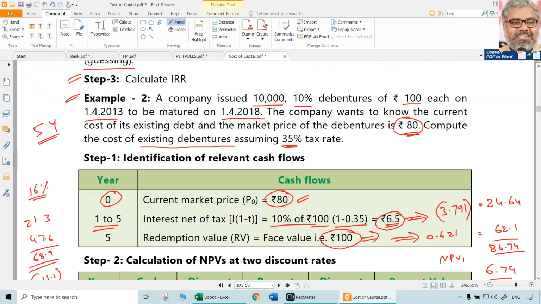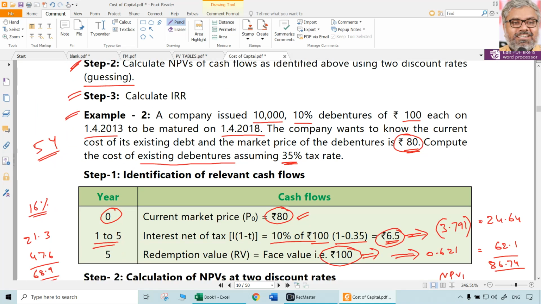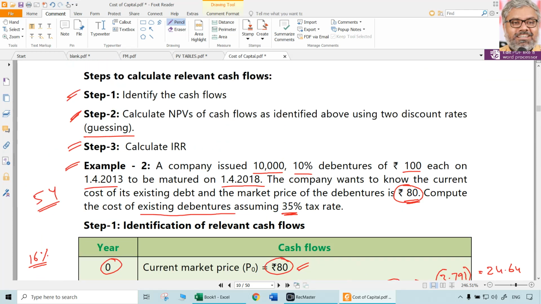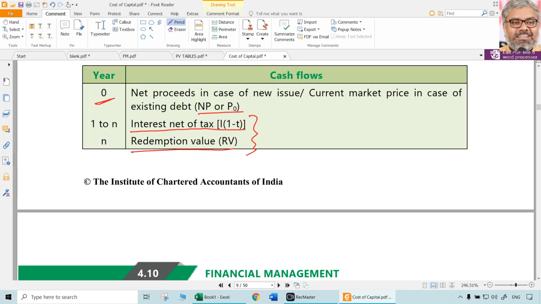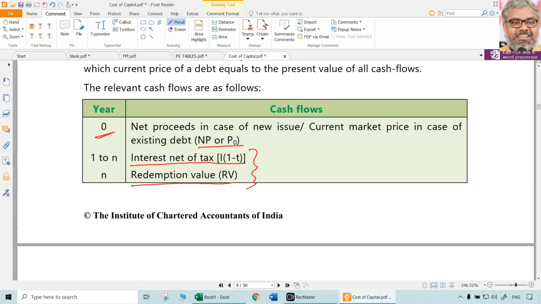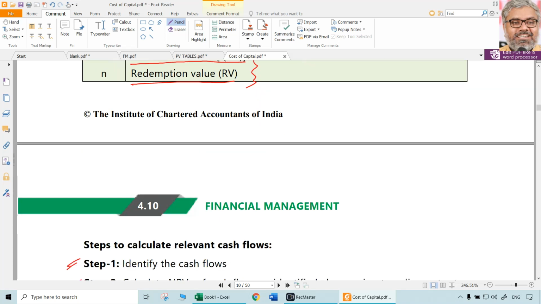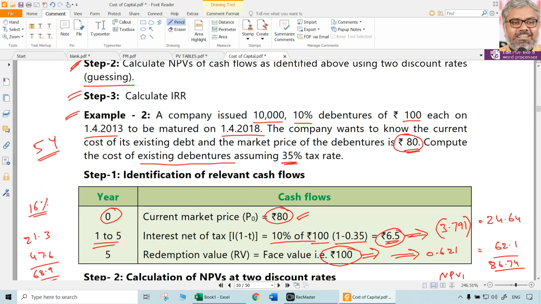That is the yield of this bond. It is nothing but the internal rate of return, nothing but the discount rate at which, if you discount the future after-tax interest and future redeemable value, that should be equal to the current market price. That's all.